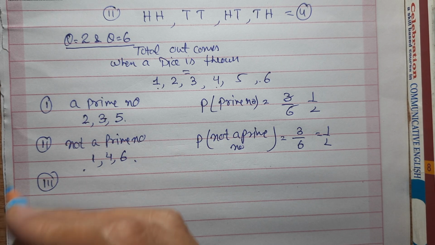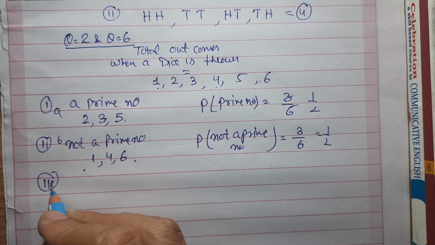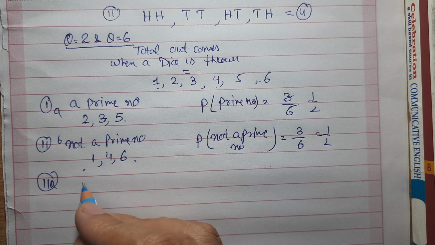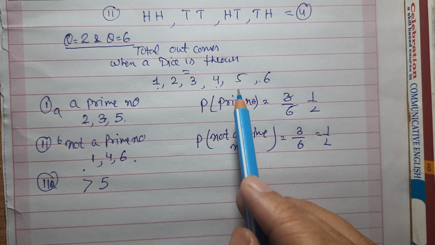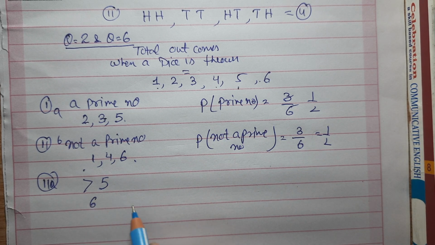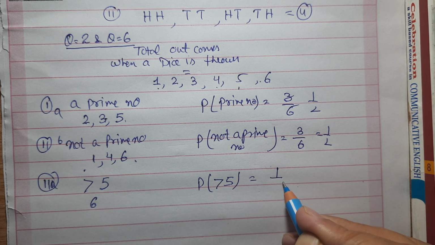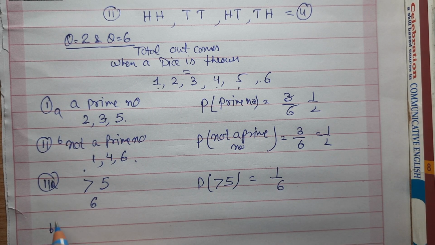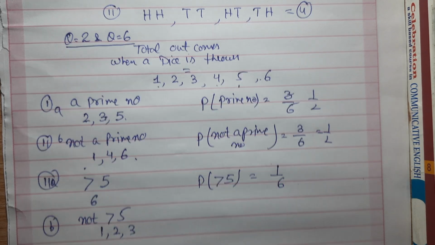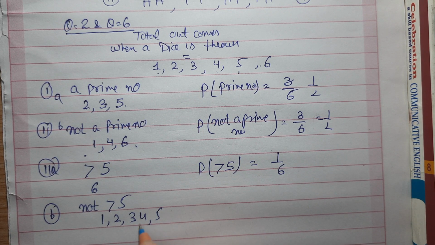Now the second part, A and B. A: a number greater than 5. Greater than 5 is only 6, just 1. So probability of a number greater than 5 will be equal to 1 upon 6. B part: a number not greater than 5. Not greater than 5 means 5 or less. So it will be 1, 2, 3, 4 and 5. Total of 5 cases. So probability of not greater than 5.